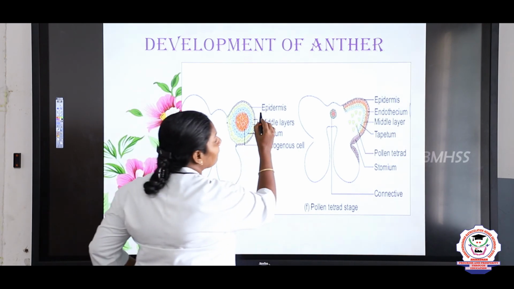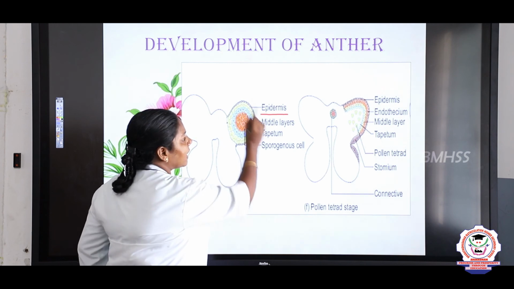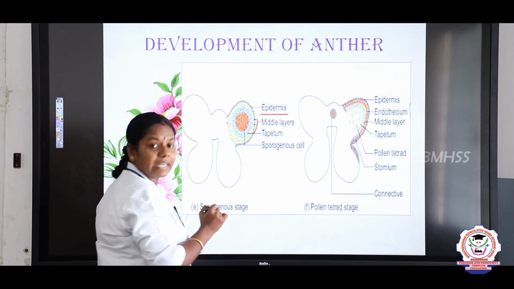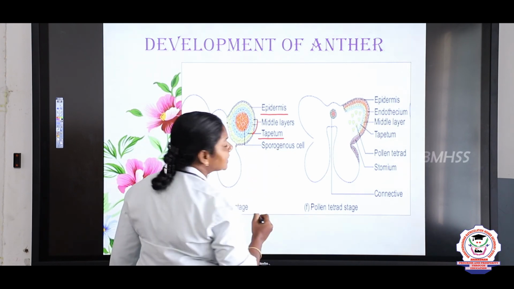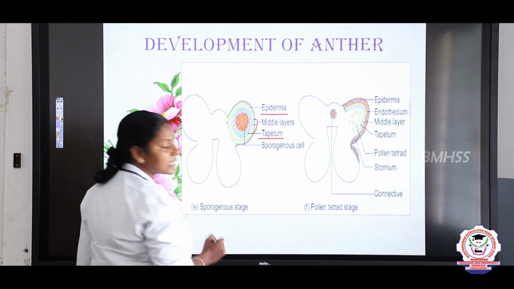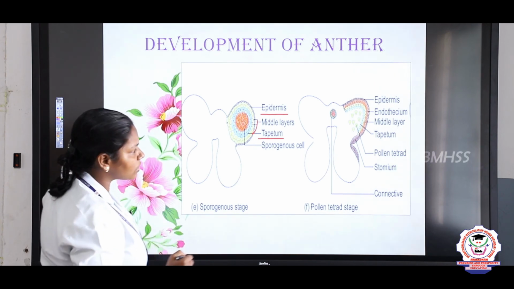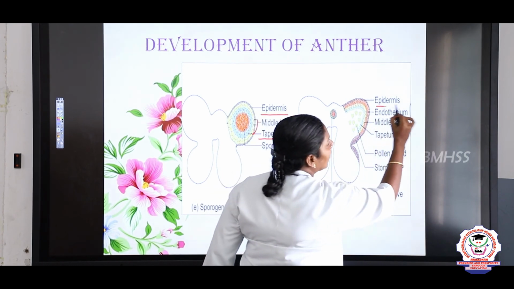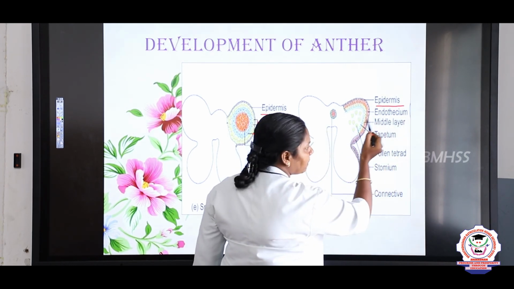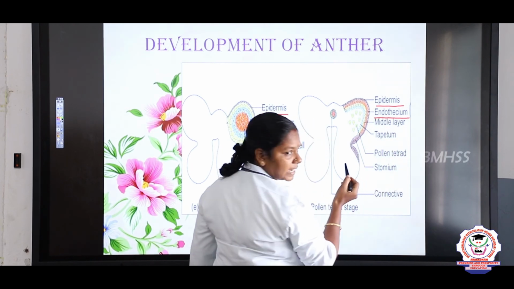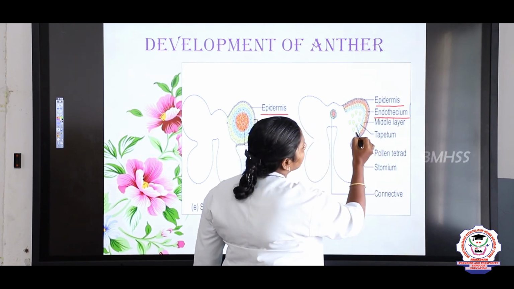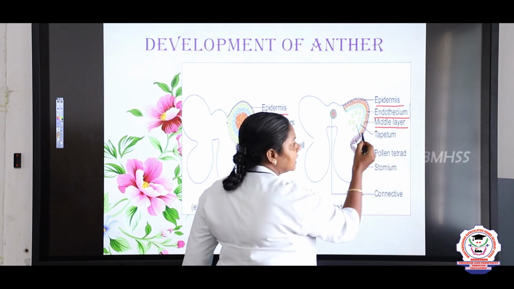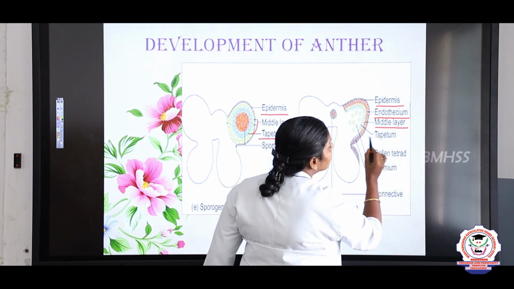The first one is the epidermis. What is the outermost layer? Epidermis. This dark line refers to the epidermis, and then the middle layers. And the third one is a tapetum and inner cell is a sporogenous. So, what is the outermost cell, children? Just look at this picture. This outermost dark line refers to the epidermis. Inner to the epidermis, endothecium is present, and inner to the endothecium, these yellow color cells refer to the middle layers, and here the innermost structure is a tapetum.